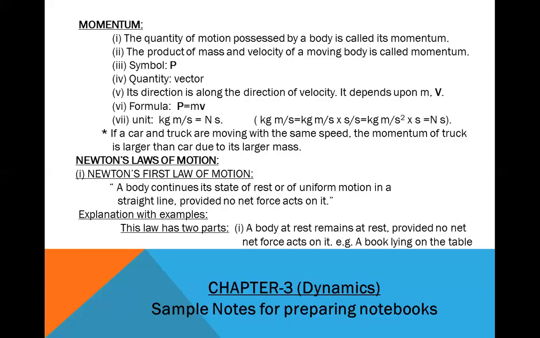Next, Newton's laws of motion. Number 1, Newton's first law of motion: a body continues in its state of rest or of uniform motion in a straight line provided no net force acts on it. Explanation with examples: this law has two parts. A body at rest remains at rest provided no net force acts on it. For example, a book lying on the table.